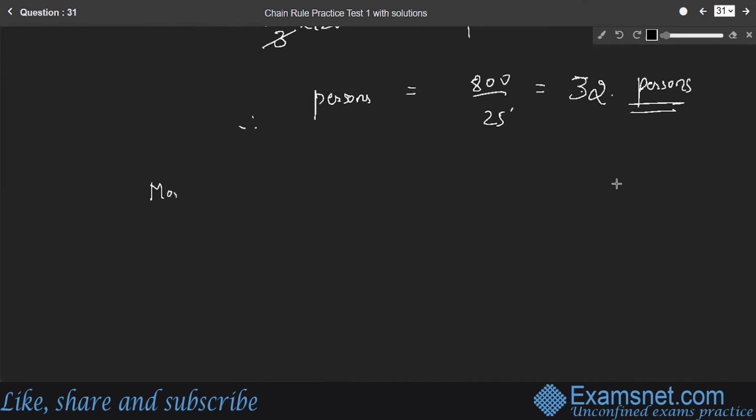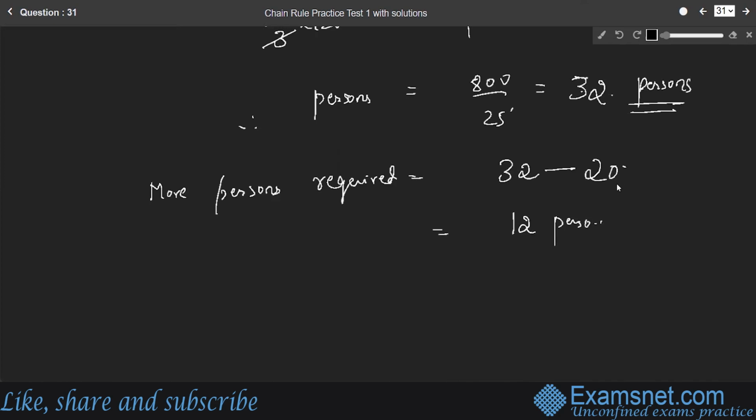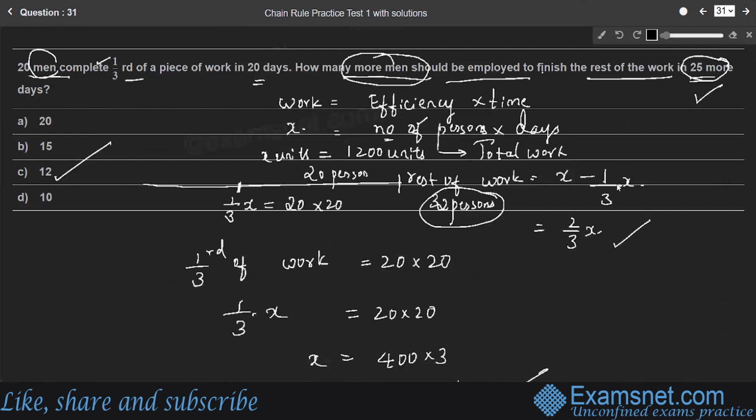So 32 persons are required to complete the remaining work. In that 20 are already working. 32 minus 20 is 12 more persons are required. He has to hire 12 more persons to complete the rest of the work, right? So option C is the right answer.